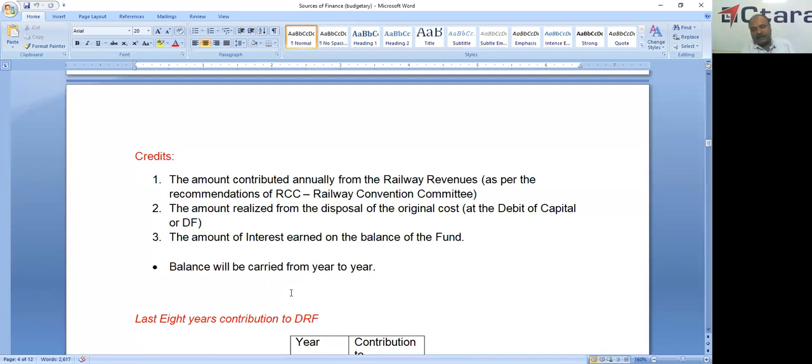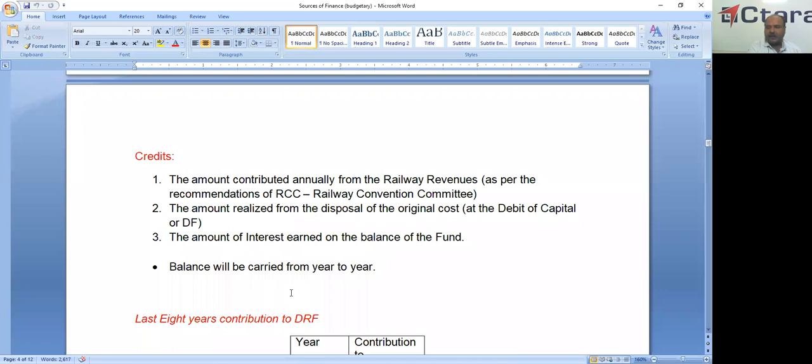Another credit is the amount realized from the disposal of the original asset. So in any asset condemnation, the sale proceeds of the scrap are credited to DRF. And the amount of interest earned on the balance of the fund: every year on 31st March, the Reserve Bank gives interest on the fund balance. That is also one credit.